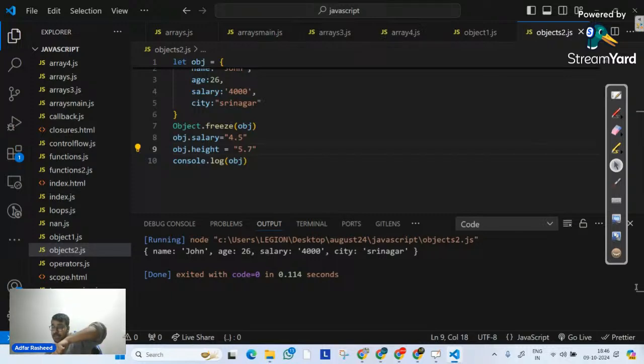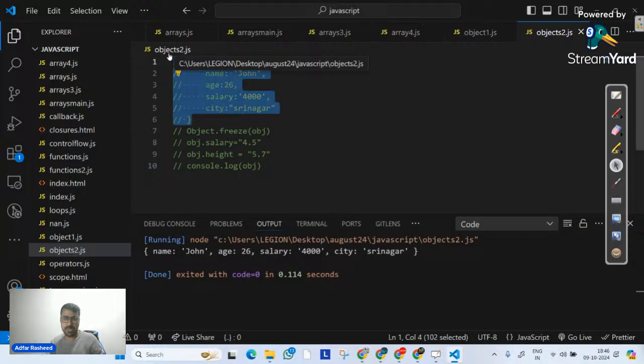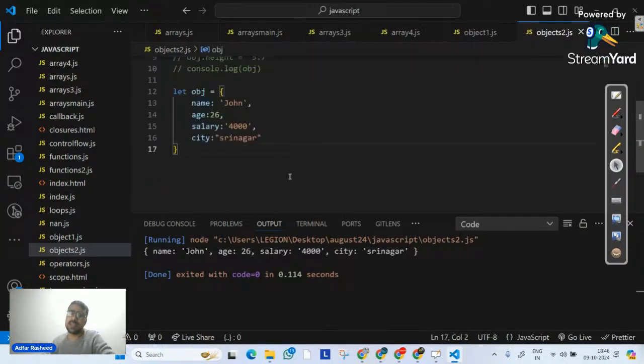Now, with respect to freeze, inside this particular category, there's also one related method. And that method is called seal. So let's go over and try to understand the seal method. What does the seal method actually do? Let me quickly comment this out. Seal method means my intention is to seal an object. Remember the difference between freeze and seal, this might be asked in interviews for a fresher. For an experienced candidate, this question is not asked, but for a fresher, it might be asked. What is the difference between seal and freeze method of object?